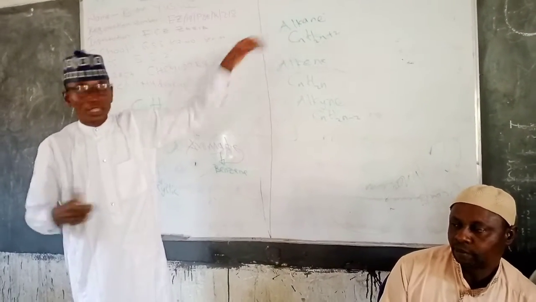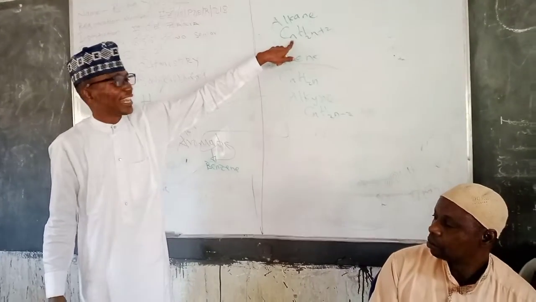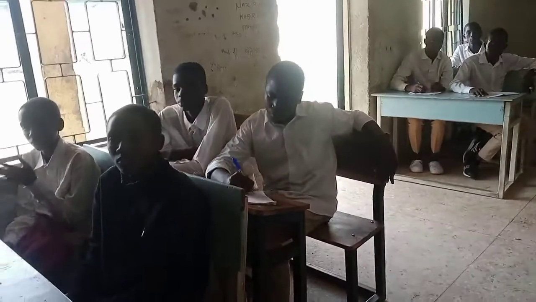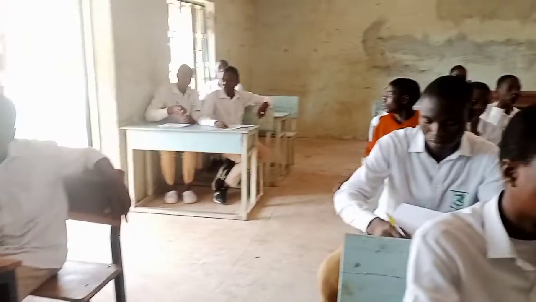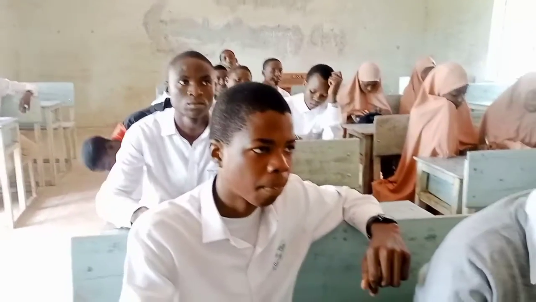Are you following? Okay, whereby C is a carbon atom, and n is an integer, meaning it's a number. Are you following? n is what? Integers. That means it's a number. And these are figures or numbers.